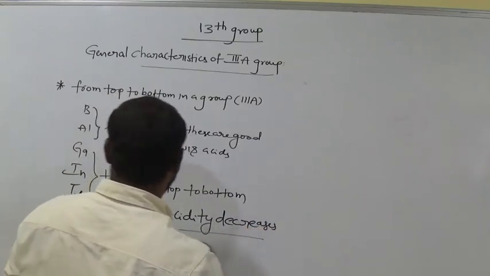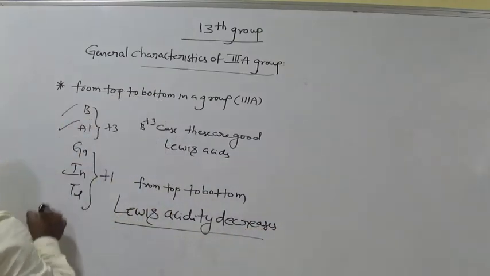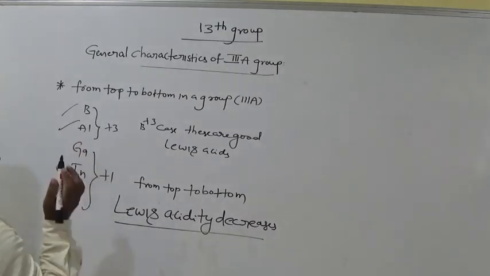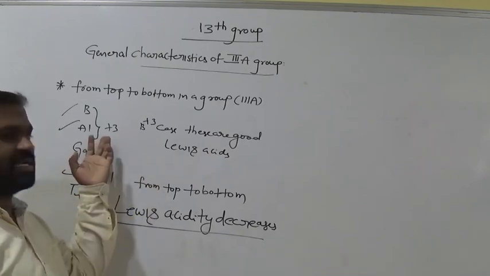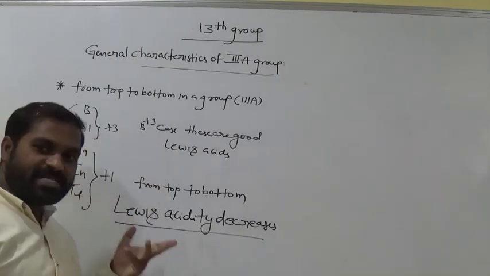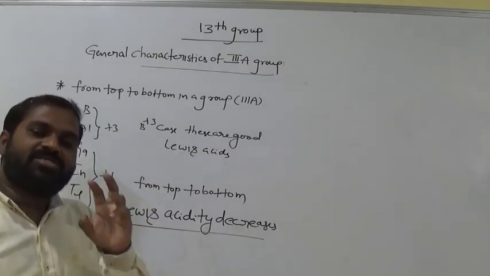Remember this. Gallium, indium, thallium too. Why? Because they exhibit only +1. Here it is +3 to gain 2 electrons readily. It is already only +1, so it needs only 1 electron. So what is a Lewis acid?